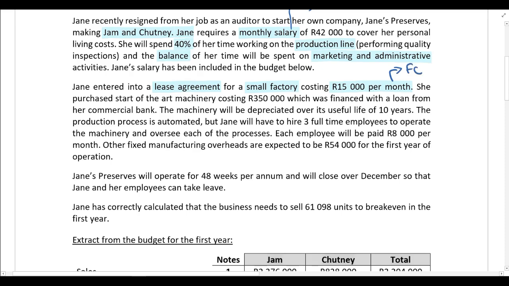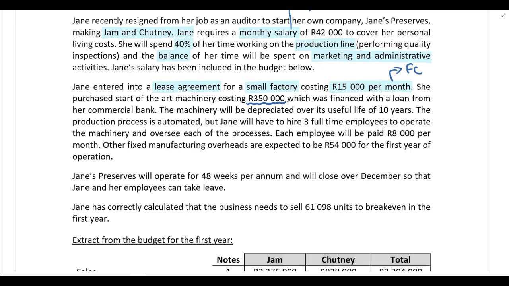She purchased state-of-the-art machinery costing 350,000 Rand, which was financed with a loan from her commercial bank. The machinery will be depreciated over its useful life of 10 years. All right, so just be careful, guys. The cost of the machinery, the 350,000 Rand, that is capital expenditure. It's not a fixed cost or a variable cost that affects profit or loss. It's not an expense, okay?